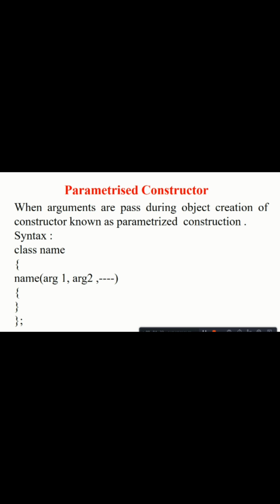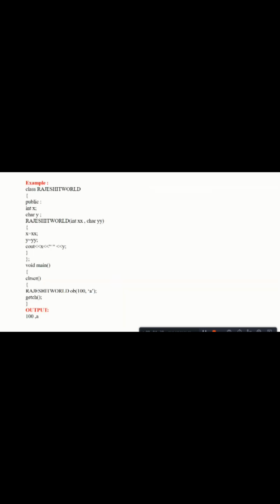Syntax: class name, name, argument 1, argument 2. Then go to the example. Here class Rajesh IT World, public int x, char y. Class Rajesh IT World is the class. Second the constructor Rajesh IT World. Here the arguments: int xx, char yy. Here x equal to xx, y equal to yy.